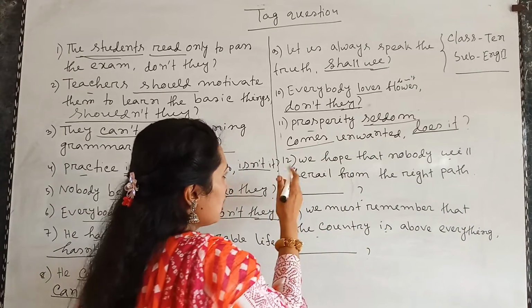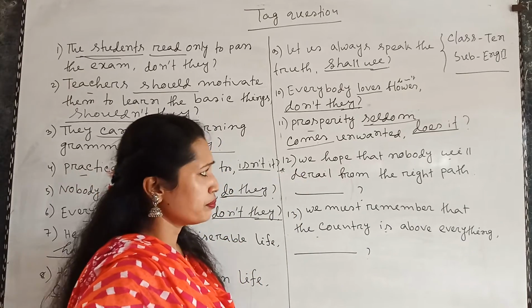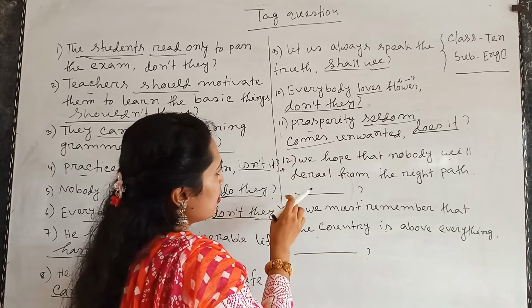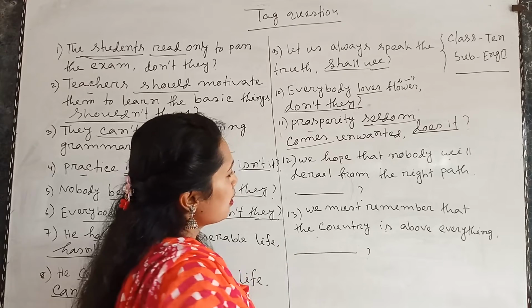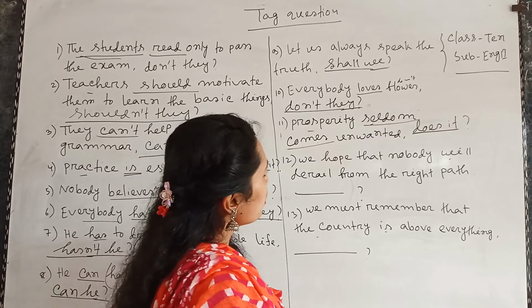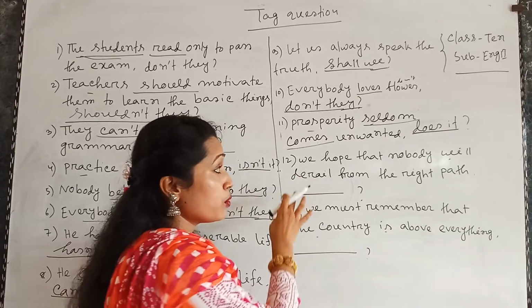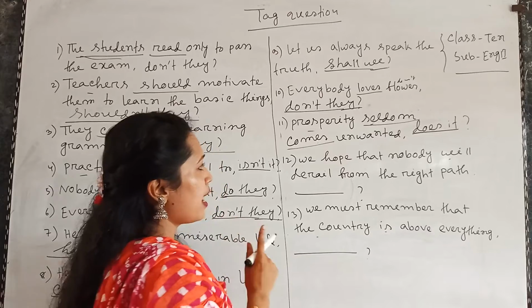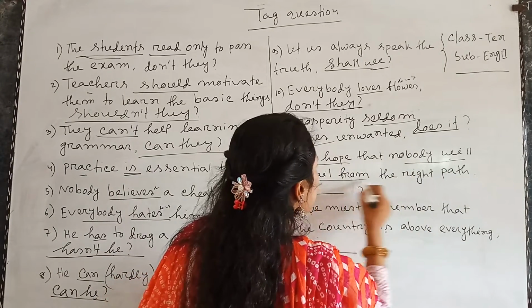Now come to number 12. It's an exceptional rule. In the previous class, we hope that nobody will derail from the right path. If we notice the example carefully, we will find that there are two parts of the sentence.